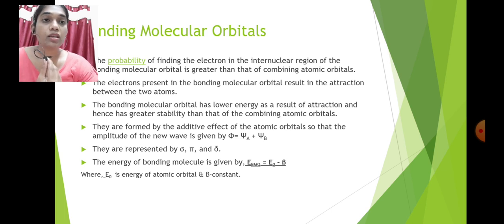So this can be symbolized by psi A plus psi B. Whatever bonding molecular orbitals are formed, they are symbolized by sigma, pi and delta. The energy of a bonding molecular orbital is given by E_BMO equal to E0 minus beta, where E0 is the energy of the atomic orbital and beta is a constant.